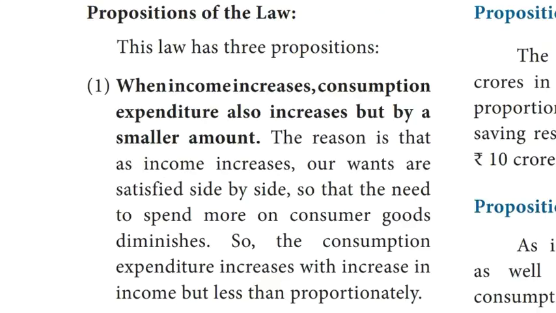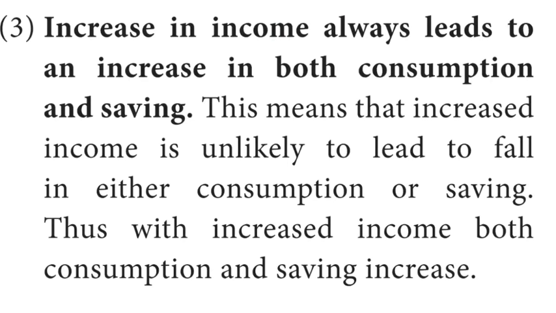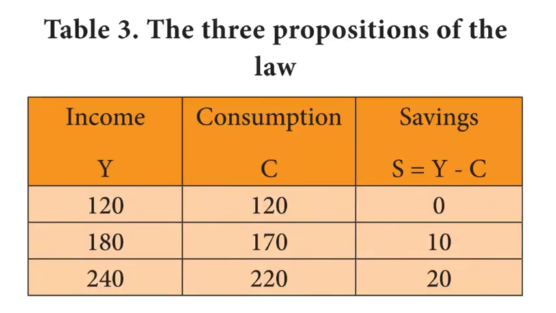Next, propositions of the law. There are three propositions of Keynes' psychological law of consumption. First proposition, when income increases, consumption expenditure also increases but by a smaller amount. Second proposition, the increased income will be divided in some proportion between consumption expenditure and saving. Third, increase in income always leads to an increase in both consumption and savings. Student, please see the table, the three propositions of the law.